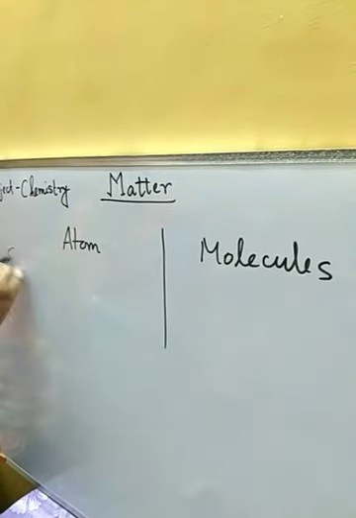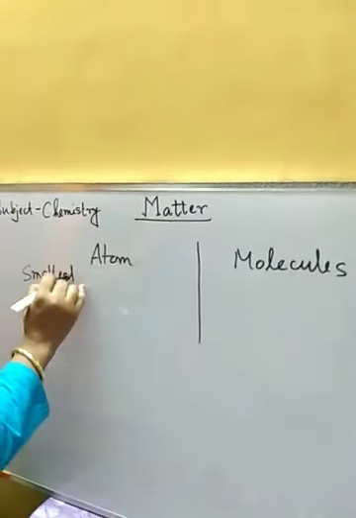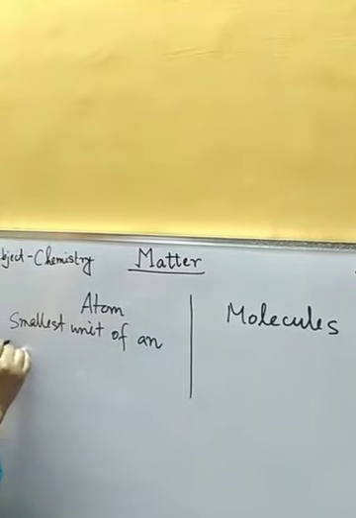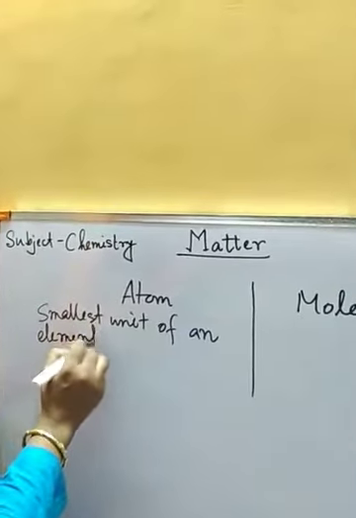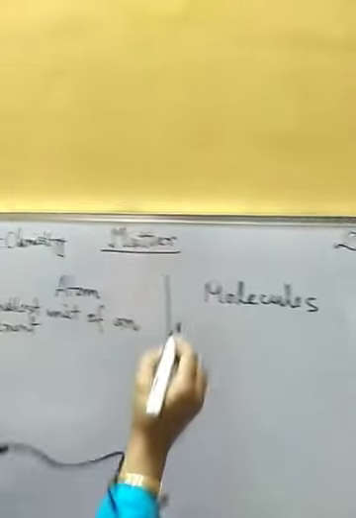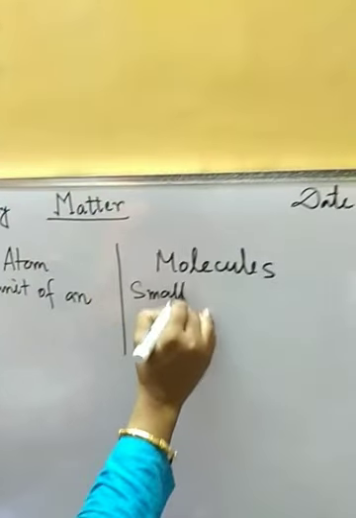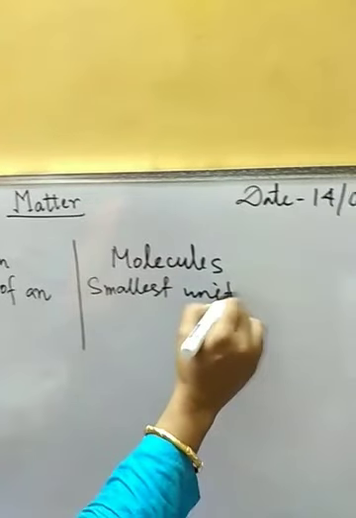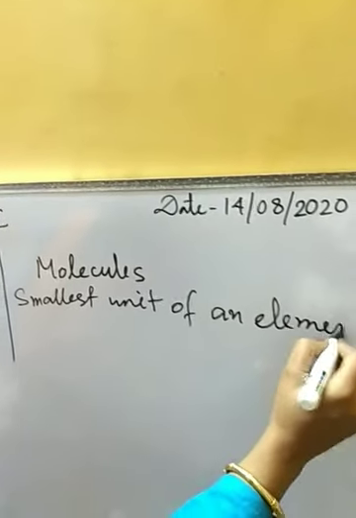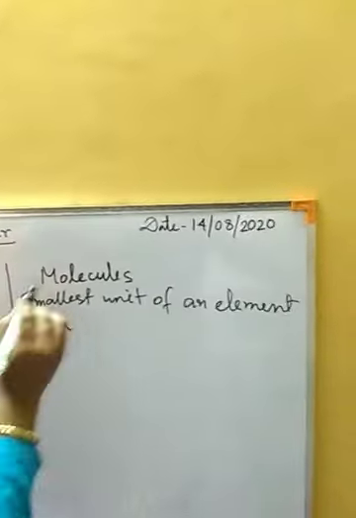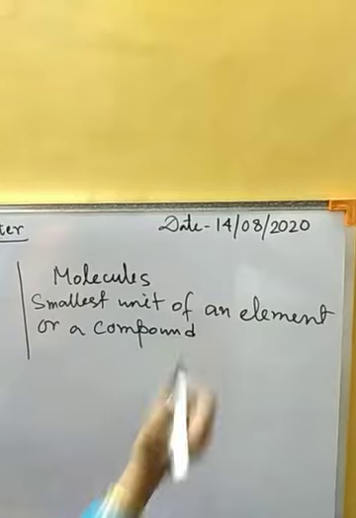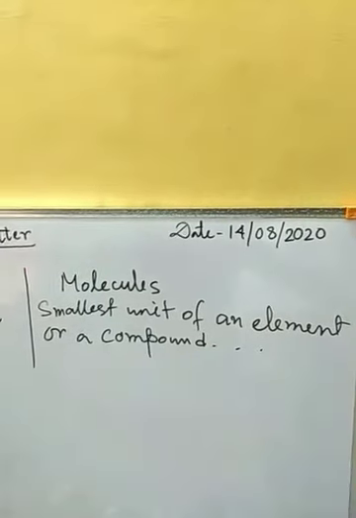Atoms are the smallest unit of an element, which shows all the properties of that element, whereas molecules are the smallest unit of an element or a compound, which show all the properties of that element or compound.